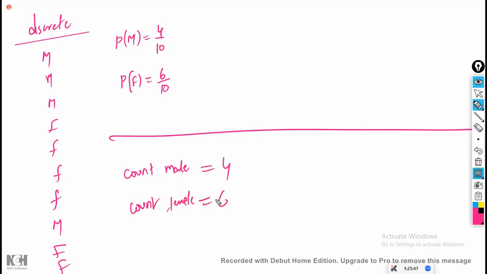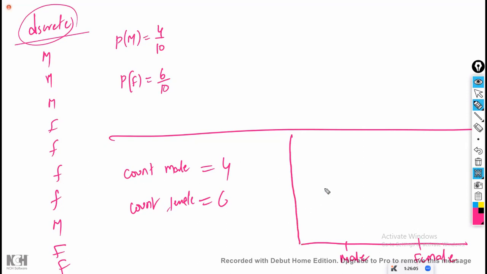Now, this is discrete data. For discrete data, whatever the categories are, I write each category on the x-axis. That is male and female, whatever the categories I have. And I take their count on the y-axis.